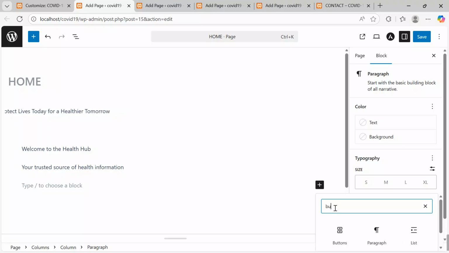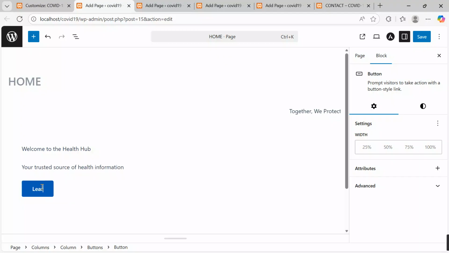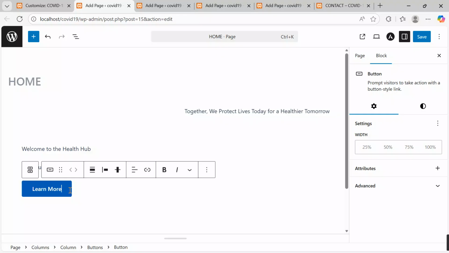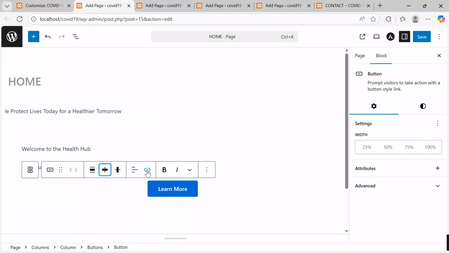Yes, I'm going to add a button, and this button, I'm going to say maybe learn more. Someone can click onto the button and we say learn more. And then under learn more, I'm also going to go on and align this center. Okay, after aligning it center, let me attach a link onto this button so that every time someone clicks onto this button, they can access maybe the About COVID page, etc.